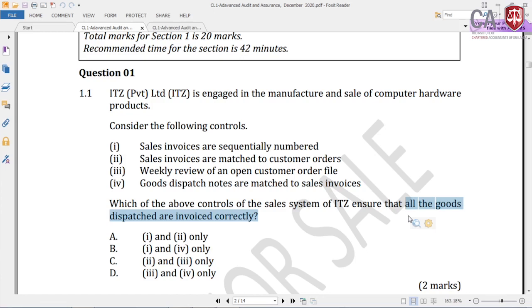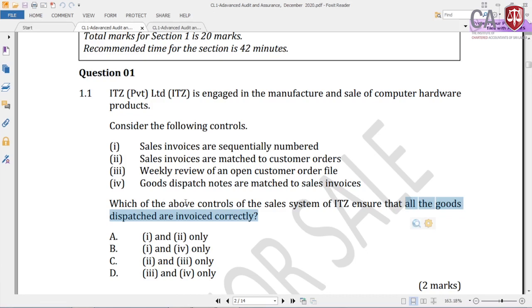So what you need to do is watch the webinar that I have done for this internal control practical application. Try to understand in an overall way, and then try to have a small short note for each process covering the entire flow. And practice more and more questions to familiarize yourself with the type of question that could come in your examination. So therefore the answer is answer D, 3 and 4. Weekly review of an open customer order file and the goods dispatch notes are matched to the sales invoices.